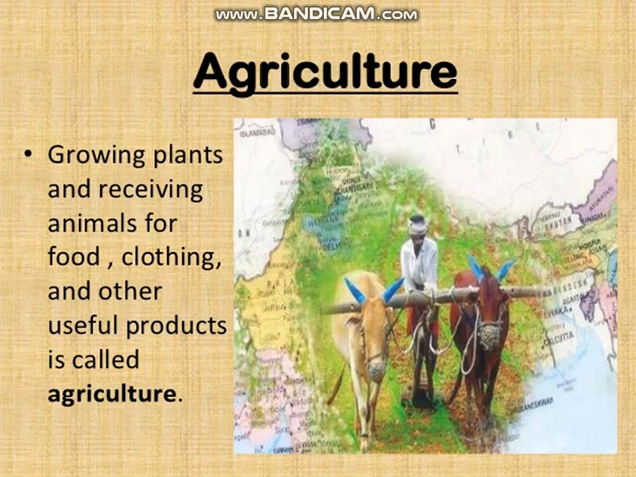All living organisms need food to survive. Food is obtained from plants and animals. The branch of science that deals with growing plants and raising livestock for human use is called agriculture.